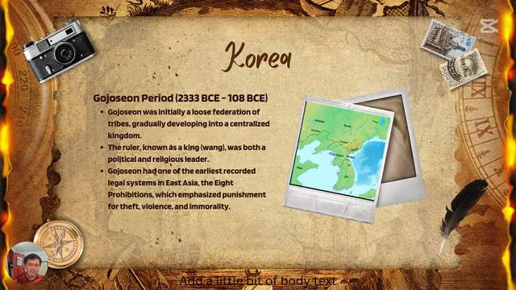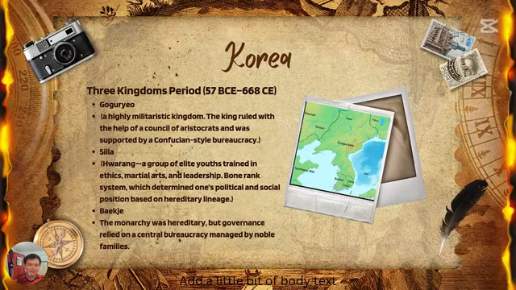So Korea, we have the Gojoseon period. This Gojoseon period is just like a tribe period. You can see it's 2333 BCE to 108 BCE. Yeah, and then we have the Three Kingdoms period. In this Three Kingdoms period, we have Goguryeo, Silla, and Baekje. So Goguryeo is a militaristic kingdom. Yeah, and then Silla, and then we got Baekje.